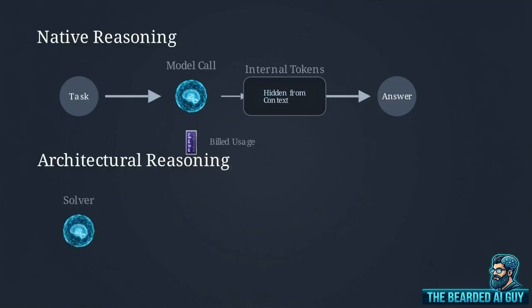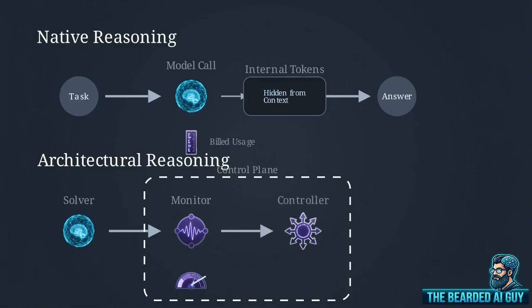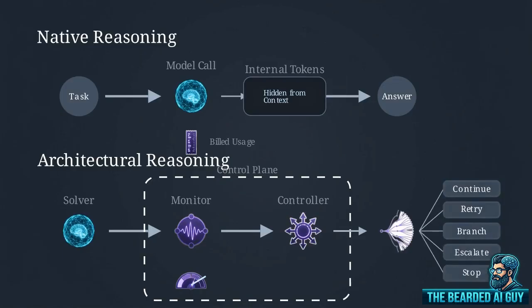The notepad user is architectural reasoning. It requires a separate control plane where external components handle oversight. The monitor evaluates signals, like verifier scores or trajectory quality. The controller then takes that evaluation and executes a routing action, like retrying, branching, or escalating.